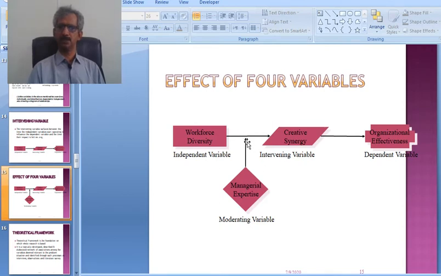Managerial expertise acts as a moderating variable, meaning it strengthens the relationship of the independent variable with the dependent variable. And creative synergy, which is intervening, intervenes in this relationship and plays its role.